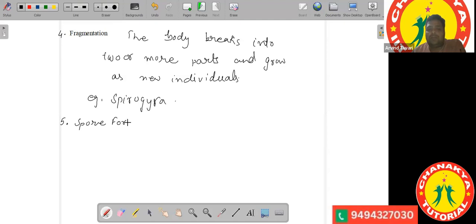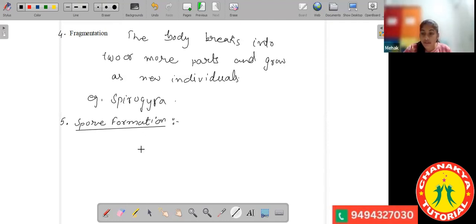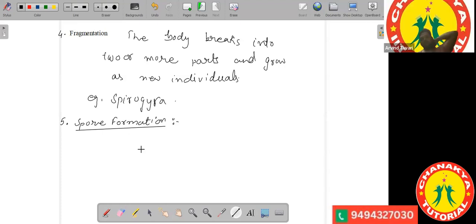Can you tell why this is a very good question? Why do I say spore formation is a very good question, and fragmentation is a very good question? Any ideas? Sir, maybe because these are all similar. No. Maybe it's because all these are new to you. You have not heard about them before. You have heard about binary fission, you have heard about budding, you have heard about various other processes, but not these.